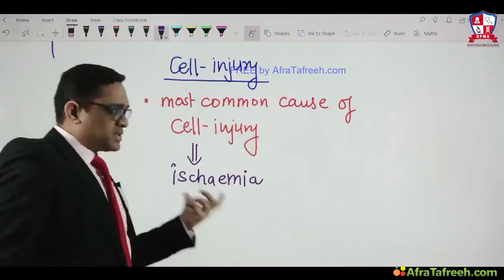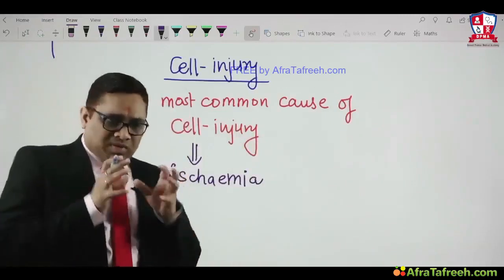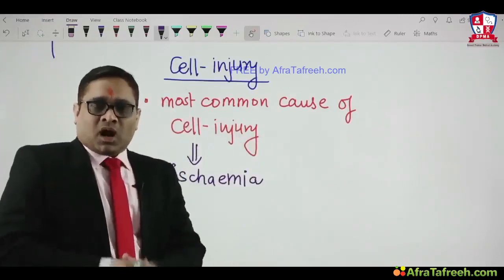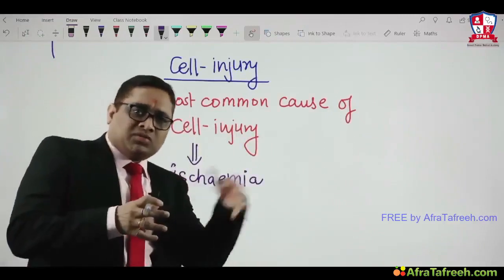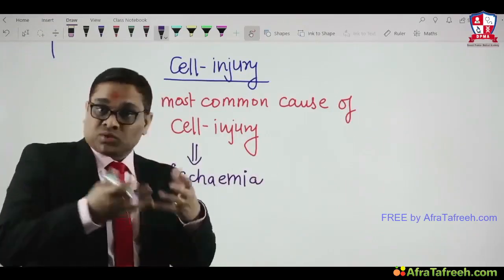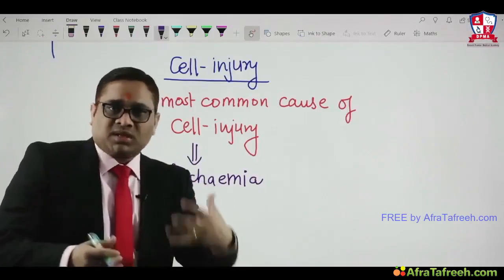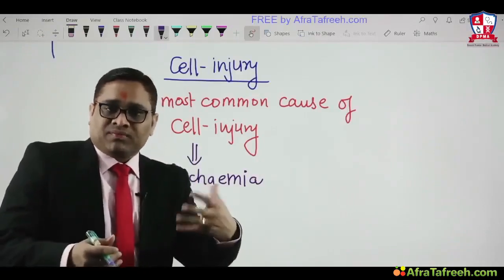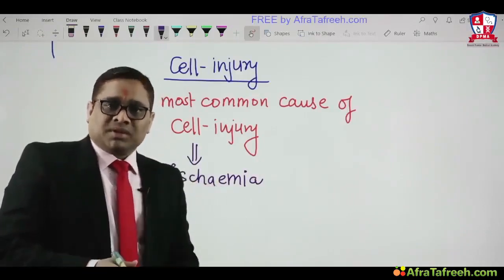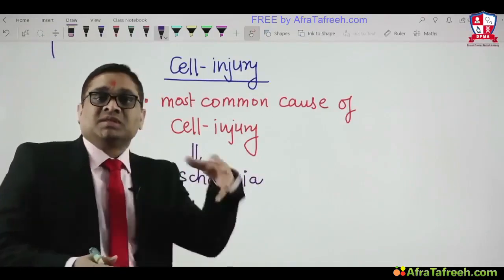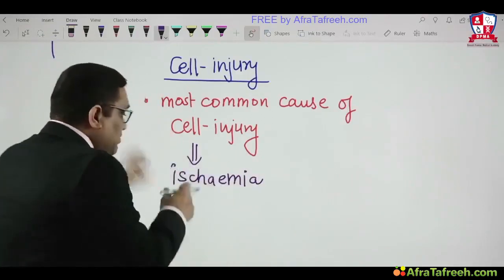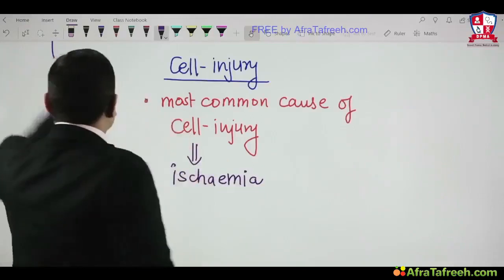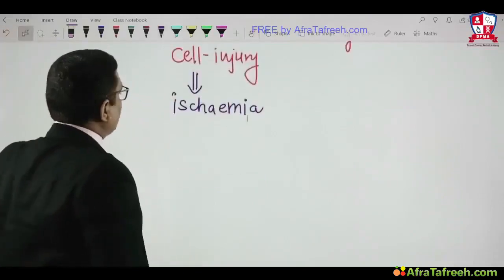What happens in ischemia? As I said, blood flow will be reduced. How does reduced blood flow induce cell injury? Because blood is a source of oxygen. So when oxygen is not given to a tissue, definitely the tissue will have damage, and the cells present inside that tissue will be damaged. So ischemia causing hypoxia is the reason for cell injury, right?